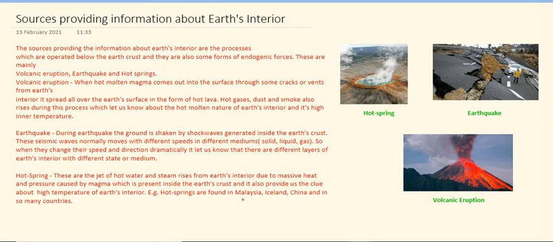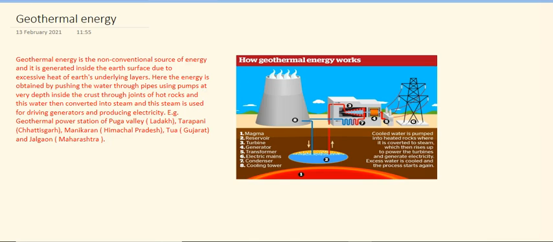Example: hot springs are found in Malaysia, Iceland, China, and in so many countries of the world. Now, come to the next portion, that is geothermal energy. So this is just the introduction about geothermal energy. Let me tell you what is geothermal energy.